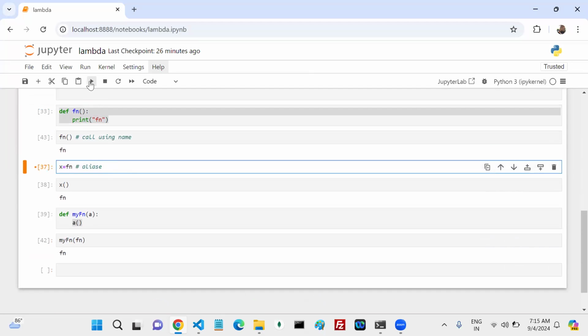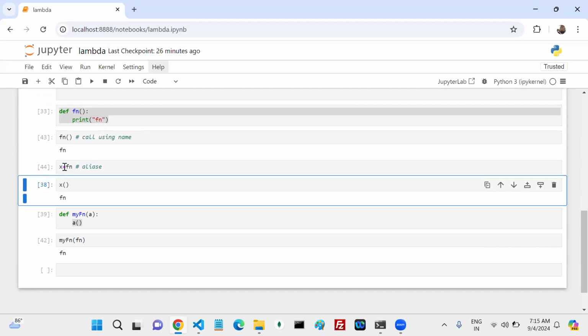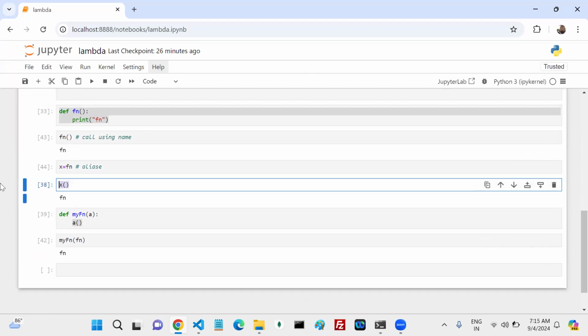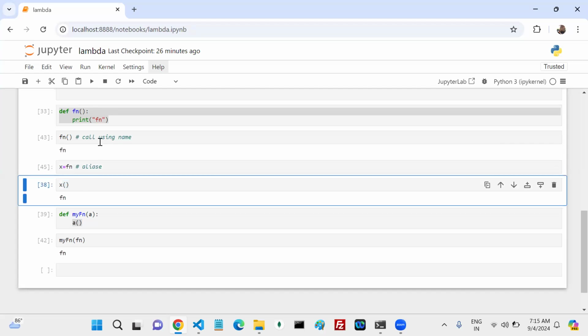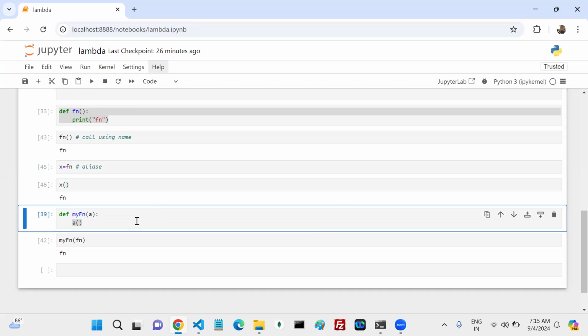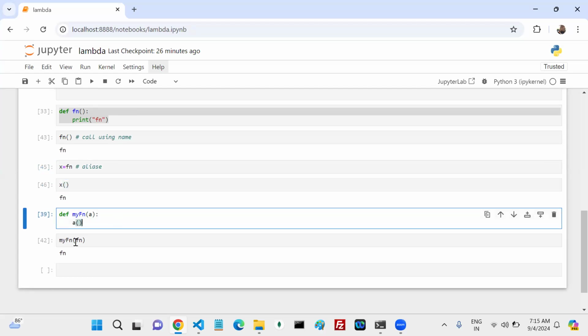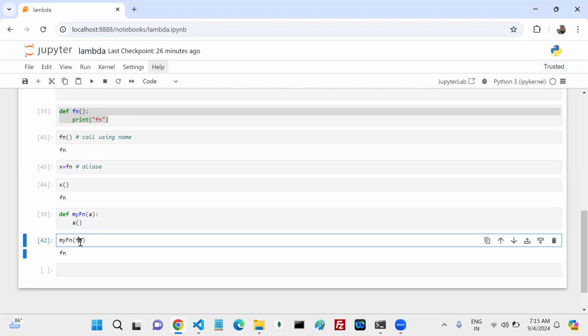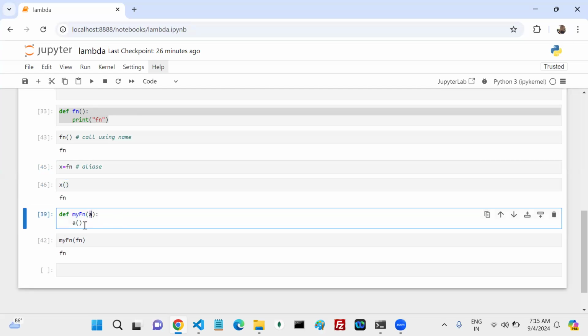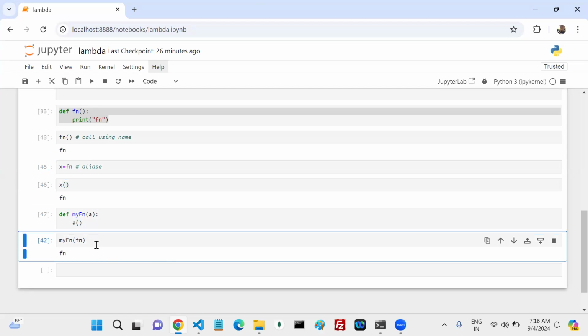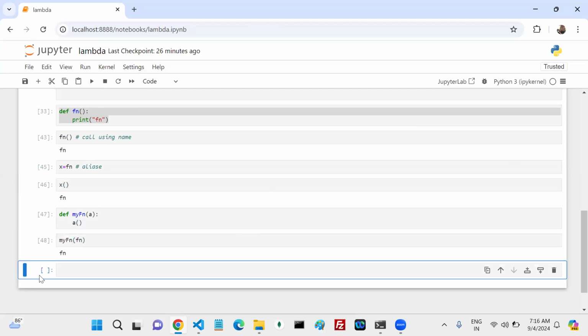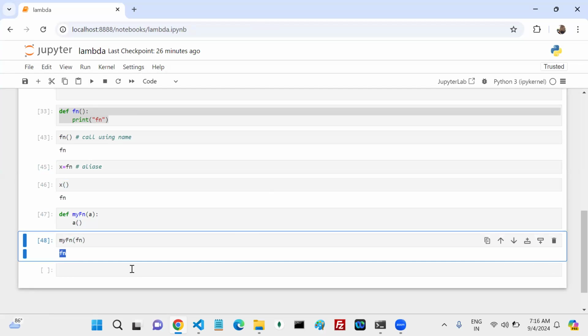By aliasing, you can assign the function to another variable and call it using that variable name. Yes or no? This is calling through aliasing. The next one, you can pass a function as an argument to another function, and that function is going to be called back. So this is one more way you can call the function and get the output fn. Okay, everyone?